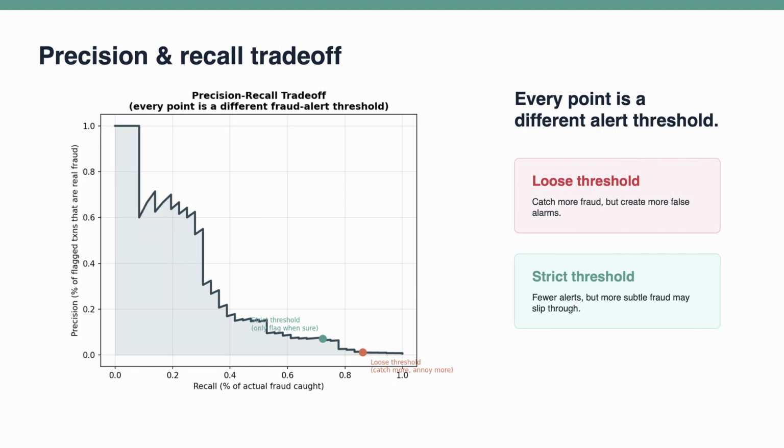A classifier often gives us a probability score. The threshold converts that score into a decision: fraud or not fraud. When we lower the threshold, we flag more transactions, which usually increases recall but reduces precision because we create more false alarms. When we raise the threshold, we become more selective, which may improve precision but reduce recall. This is the precision recall trade-off, and it is one of the most important ideas in operational machine learning.